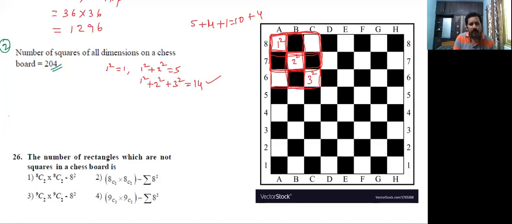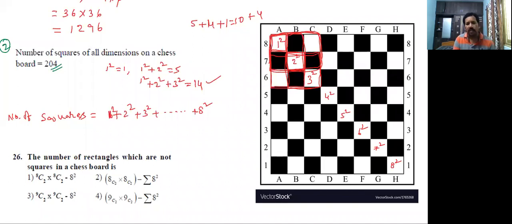So in a chessboard, how many squares are there? That is 1 square plus 2 square plus 3 square, 4 square, 5 square, 6 square, 7 square, 8 square, and so on up to 8 square.